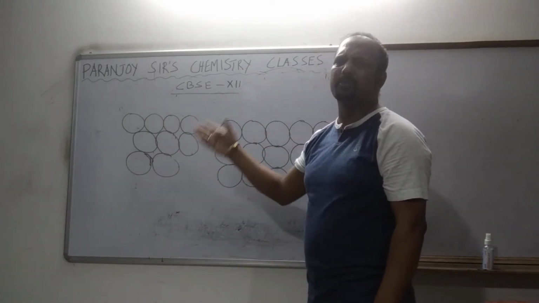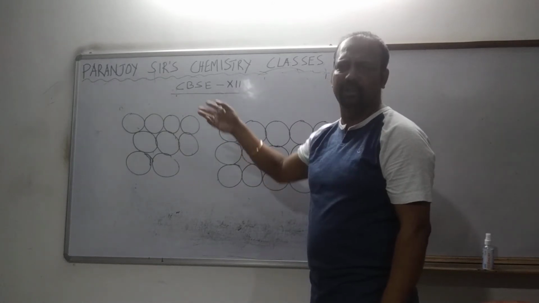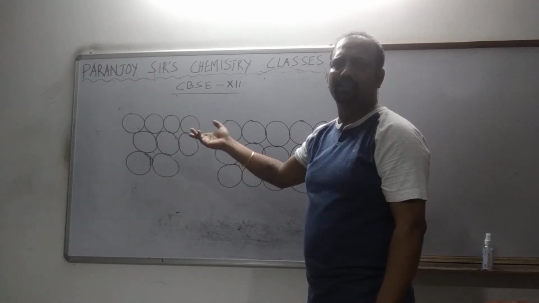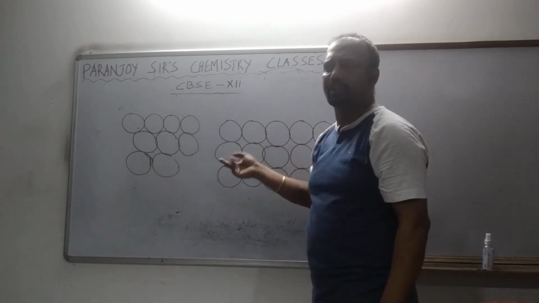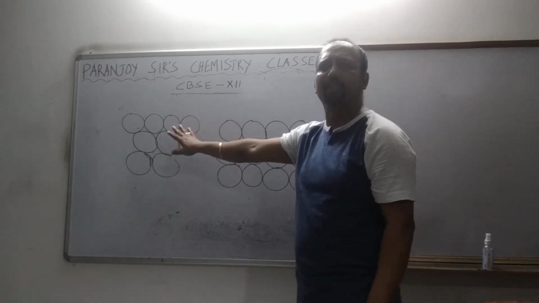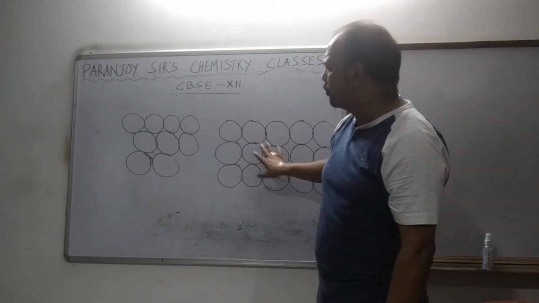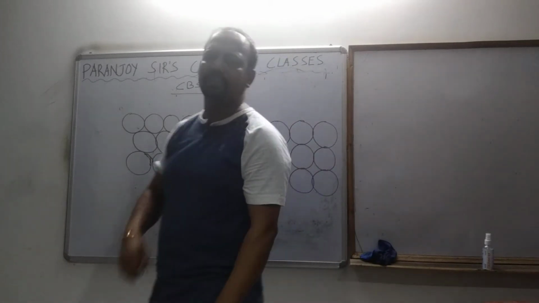Yes, and you can prove it very easily. Very easy geometry is there. If you take one part, take the area of the circles, take the area of the square or rectangle, whatever you take, you will find the percentage of packing over here is more than the percentage of packing over here. Now these two ways of packing have got different names.